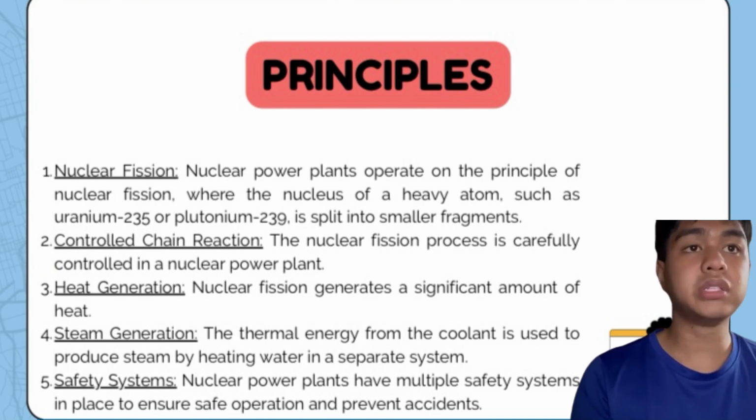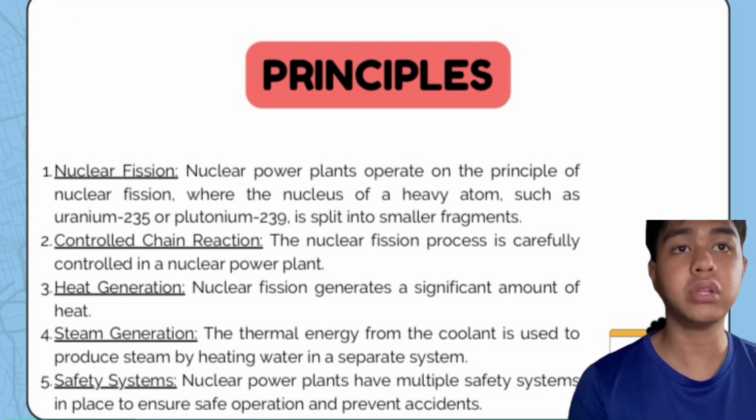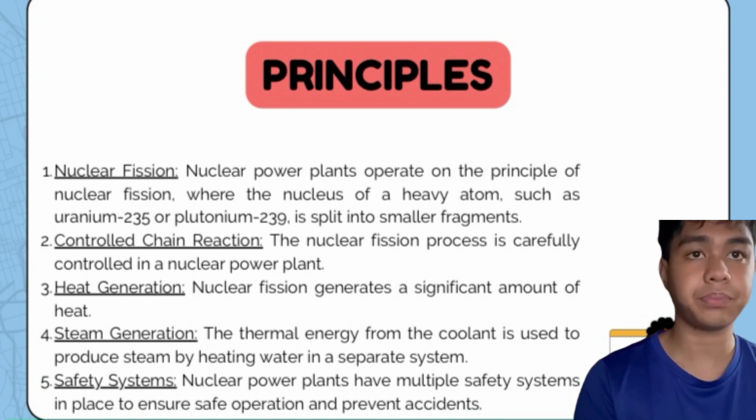Then the steam generation. The thermal energy from the coolant is used to produce steam by heating water in a separate system. The high-pressure steam then drives a turbine which is connected to a generator to produce electricity.